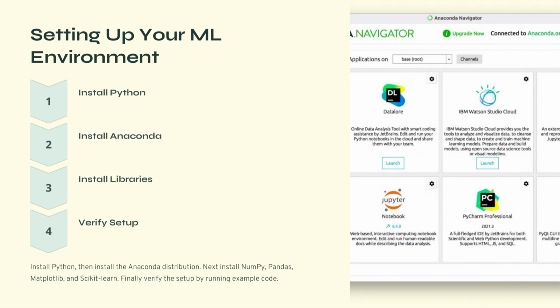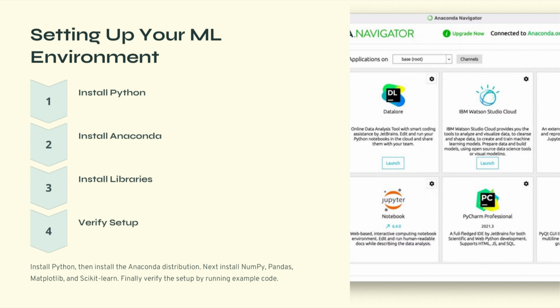The first step is installing Python. Python is a programming language used to write machine learning code. Although Python can be installed directly, most data scientists prefer using the Anaconda distribution. Anaconda is a comprehensive platform that includes Python, package management tools, scientific libraries, and development environments. After installing Anaconda, the next step is installing essential machine learning libraries such as NumPy, Pandas, Matplotlib, and scikit-learn. Anaconda makes this process easy by providing pre-configured packages.